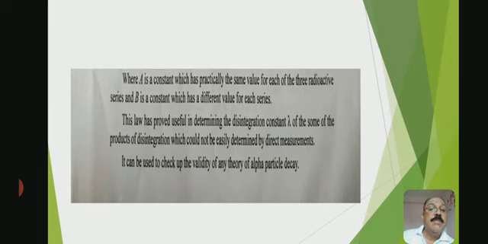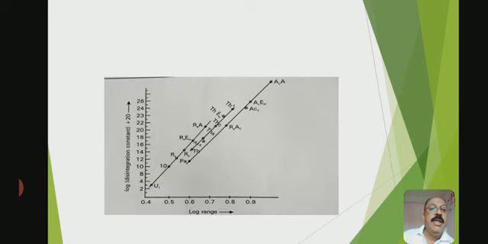The law has proved useful in determining the disintegration constant lambda of some of the products of disintegration, which could not be easily determined by direct measurements. It can be used to check the validity of any theory of alpha particle decay. So this is the graph. Three series are there, and you observe only straight lines.